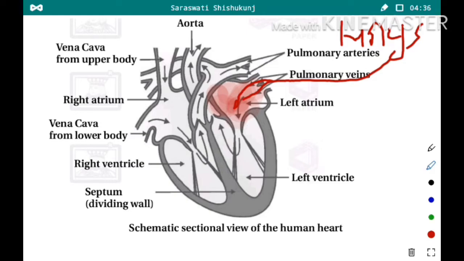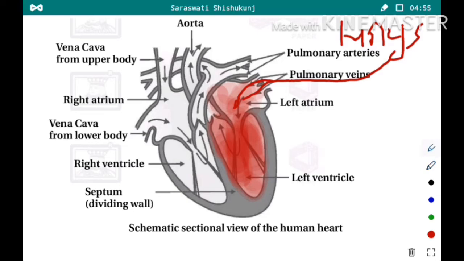Now when the left atrium gets contracted, the blood will enter into the left ventricle. So here in the left ventricle, the oxygenated blood, or the pure blood, will be present.